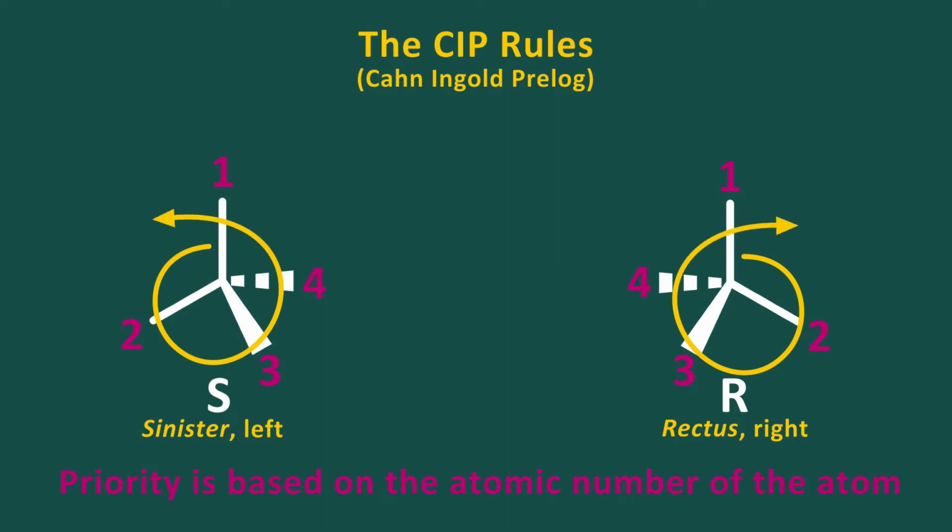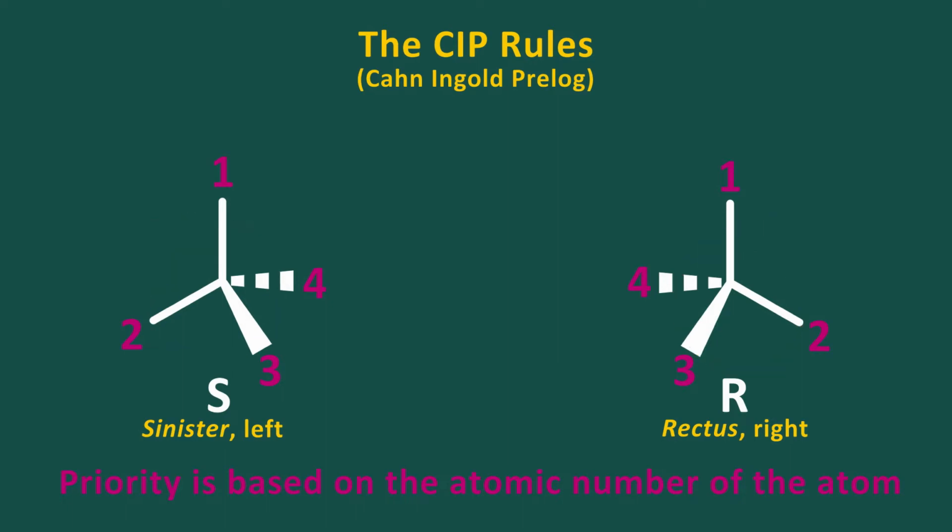The priority is based on the atomic number of the atom bonded to the stereocenter, with H being 1, carbon being 6, nitrogen 7, oxygen 8, and so on. If there's a tie, say there are 2 carbons bonded to the same stereocenter, then you go out 1 more bond and keep going out until there's a difference. Let's look at an example.